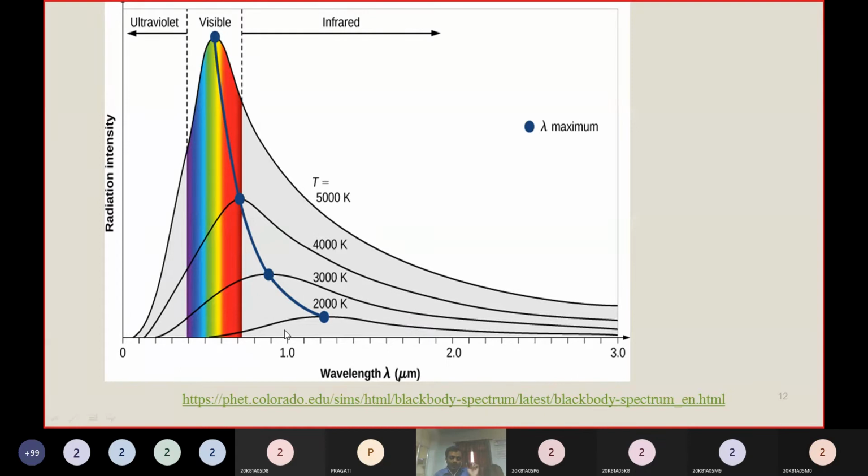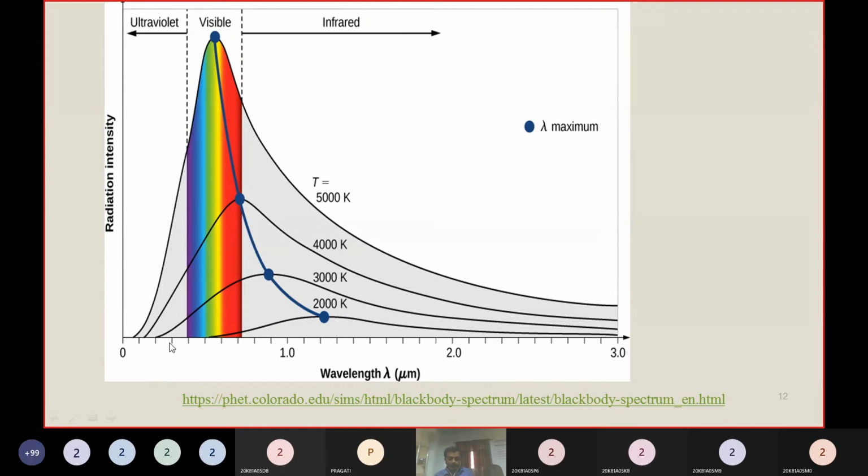Now if you take 3000 Kelvin, this area also increases. That means if we increase the temperature, the energy density also increases, and the intensity of radiation also increases.